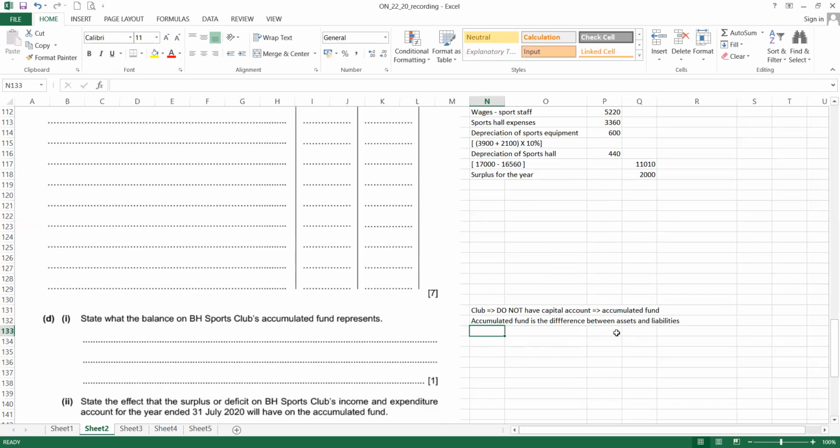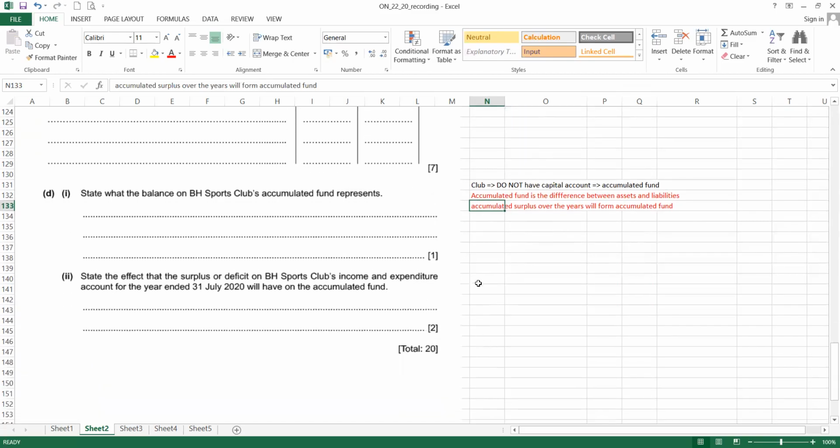When you have accumulated surplus over the year, will form accumulated fund. There's two answers that you possible can put it in. Either you want to talk the differences between asset and liability, or you want to talk about accumulated surplus. Also can be either one.